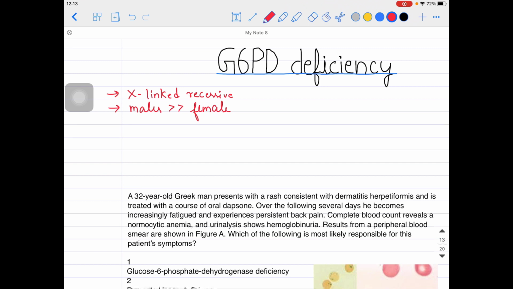Now one more thing, this is the most common enzyme disorder. As you know, the G6PD enzyme, you must have heard about this in biochemistry as well, guys, in the hexose monophosphate pathway. So we'll talk about that. I would say this is the most common enzyme disorder happening in the erythrocyte. So it is the most common enzyme disorder of your RBCs, that is the G6PD deficiency anemia, a unique one.